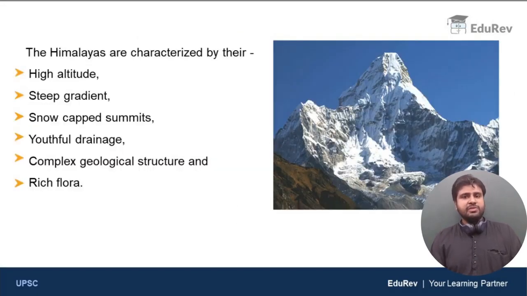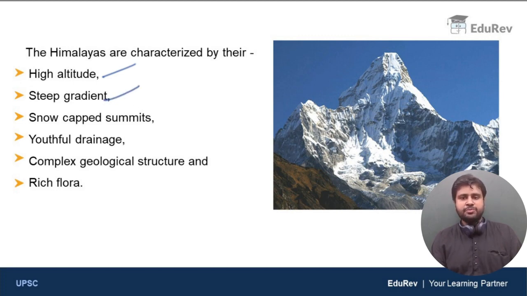Now, let us discuss some of the characteristics of the Himalayas. So, these are the characteristics. The first one is high altitude. The Himalayan mountains contain some of the highest mountains in the world. The top highest mountains in the world are present in the Himalayas. Anyway, we will discuss it. So, the first feature is high altitude. The second is steep gradient.